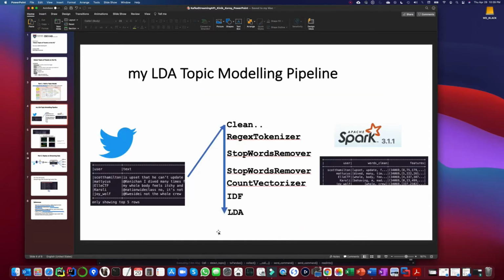My pipeline is very straightforward for building the LDA model. First, I take the tweets, clean and tokenize them, remove stop words, and eventually vectorize the text into numeric form. To do that, I use the TF-IDF approach. And then finally, we train the model using LDA. The Spark library has all these classes readily available. The final product is a feature vector here. At the end of this pipeline, I have a built, trained LDA model ready to be deployed.